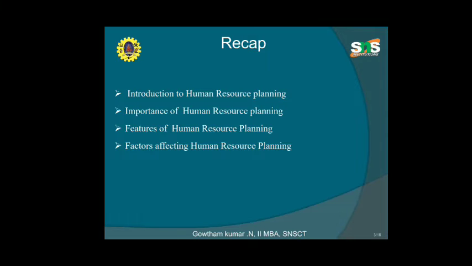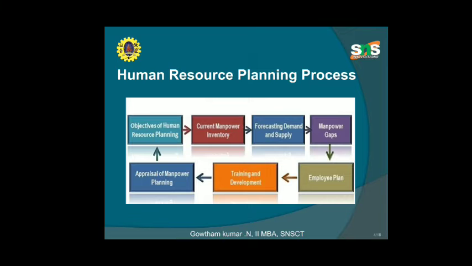Okay, thank you Dhanashilan. In today's session, we see about the human resource planning process. There are 7 steps in the human resource planning process. They are objectives of human resource planning, current manpower inventory, forecasting demand and supply, manpower gaps, appraisal of manpower planning, training and development, and employee plan.